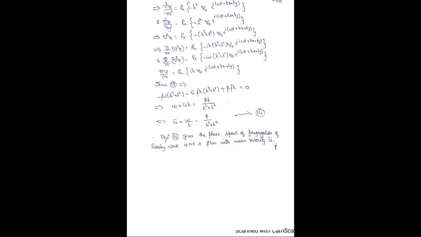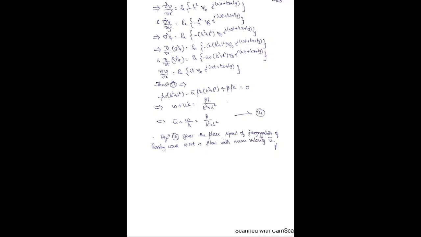Also I need, as I told you, from 13 we need ∂/∂t of ∇²ψ. So that will be, just differentiate ∇²ψ with respect to t. You will be getting minus iω (k² + l²) ψ₀ e^(i(ωt + kx + ly)), whose real part has to be taken. Also in equation 13 we need ∂ψ/∂x. Okay, so we'll find ∂ψ/∂x also. It is real part of ik ψ₀ e^(i(ωt + kx + ly)). So you are ready with all that is needed for equation 13.